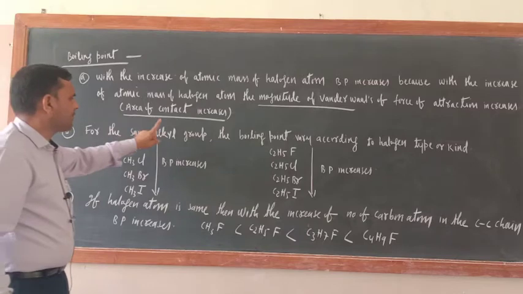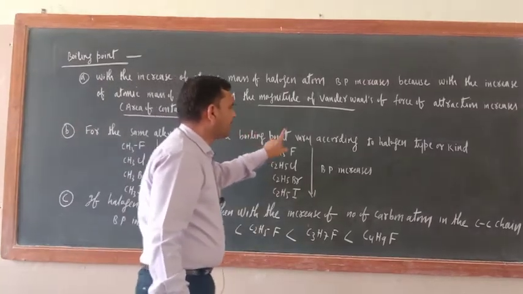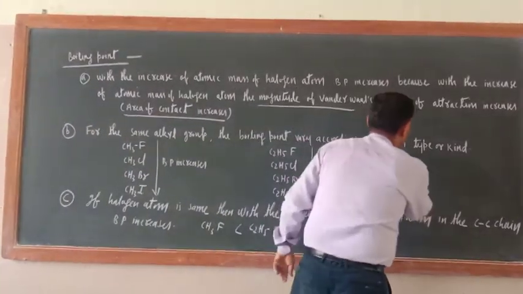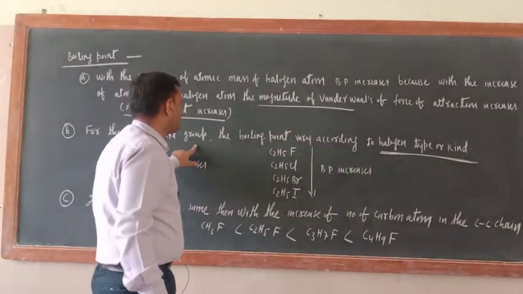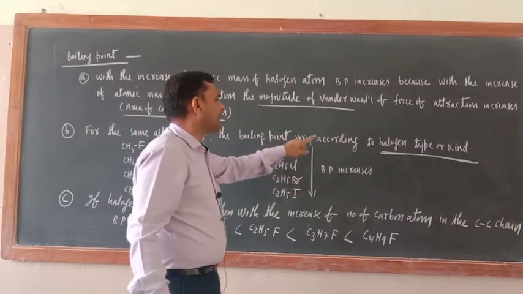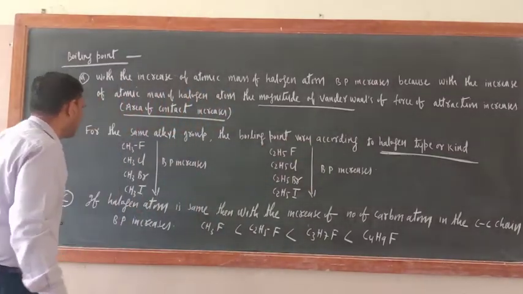Similarly, for the same alkyl group, the boiling point varies according to halogen type or kind. Okay. For the same alkyl group, the boiling point varies according to halogen type or kind.